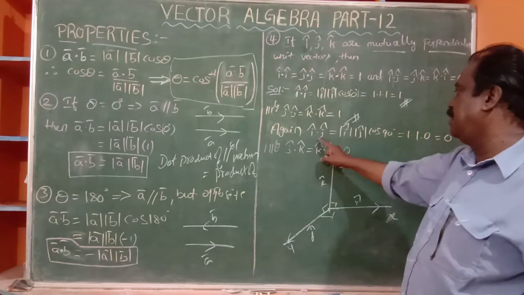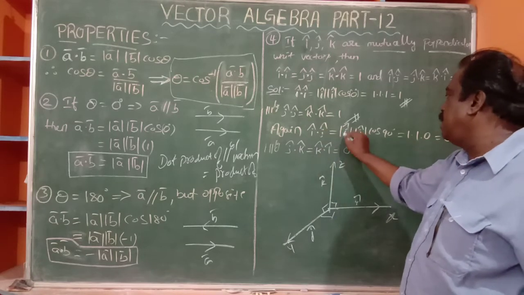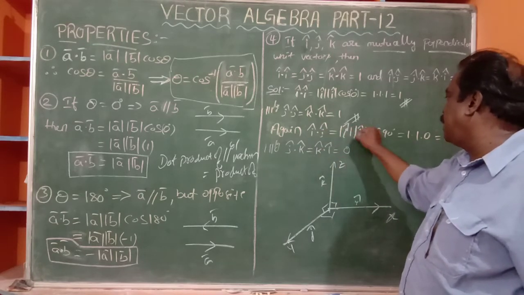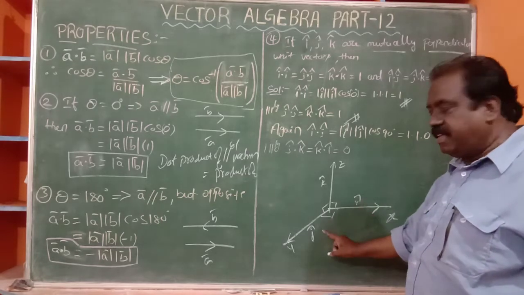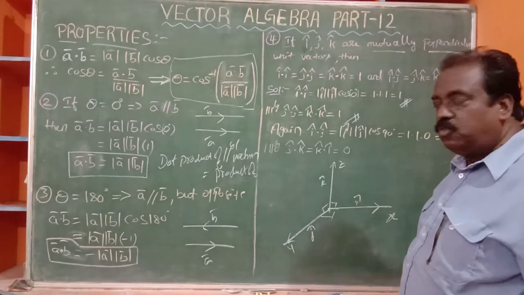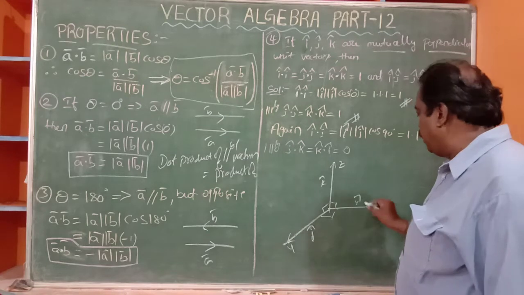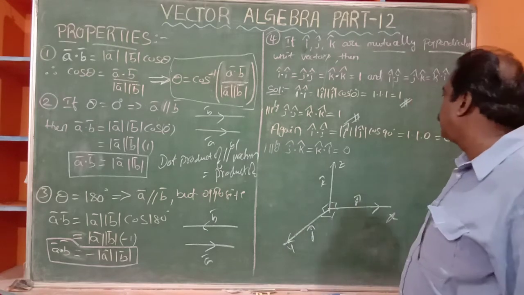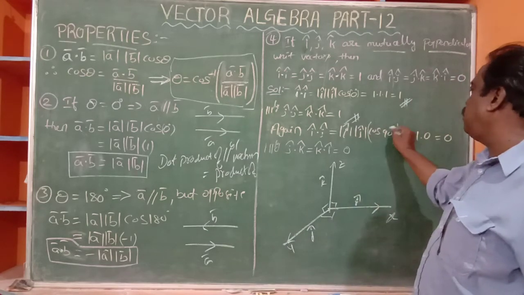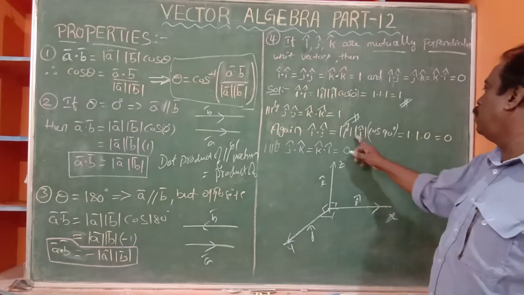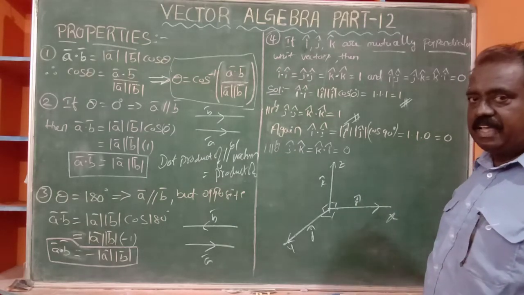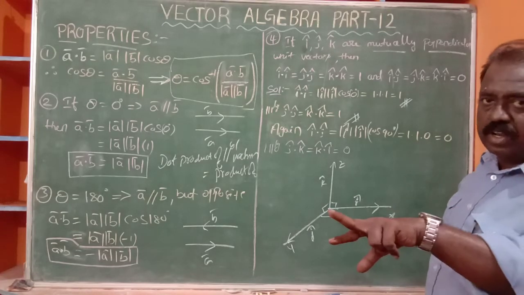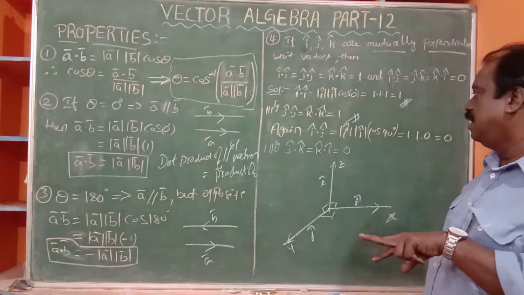I dot j is modulus of I cap, modulus of j cap, cos 90. Why? Because I is perpendicular to j, or j is perpendicular to I. Both are mutually perpendicular. So cos 90 means 0. 0 times anything is 0. So I dot I is 1, but I dot j is 0.